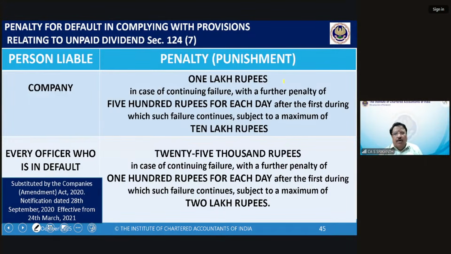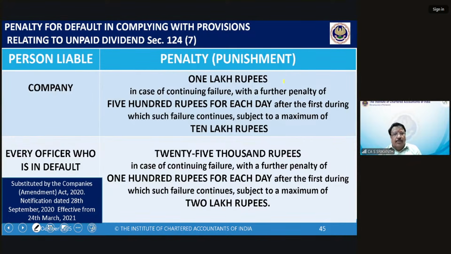Not only the company, every officer who is in default. Officer in default is a definition. Please check it out. Every KMP is an officer in default. Every director is a KMP, company secretary is a KMP. KMPs are officers in default. Directors are officers in default, except independent directors, everybody else is liable.